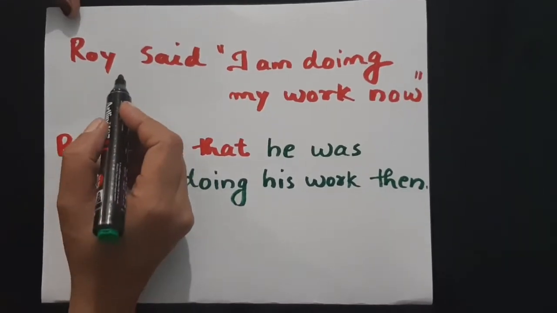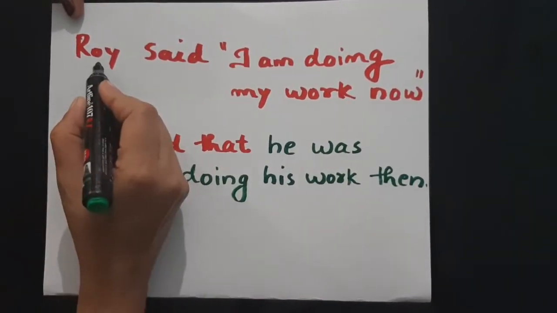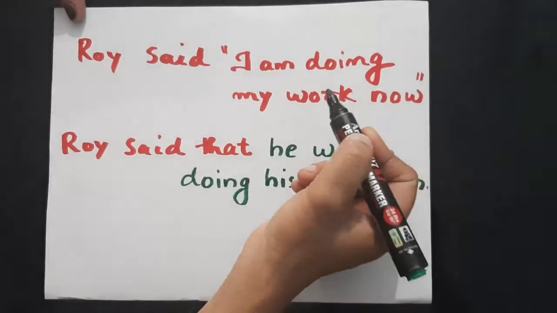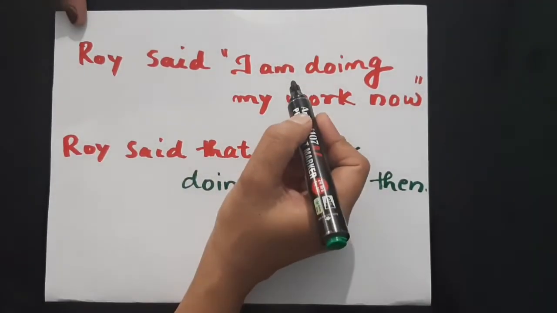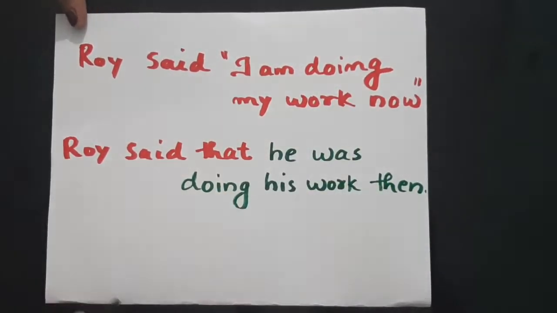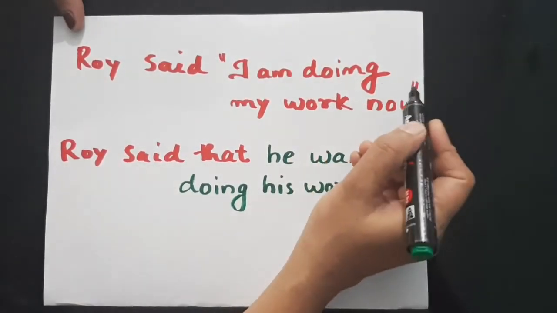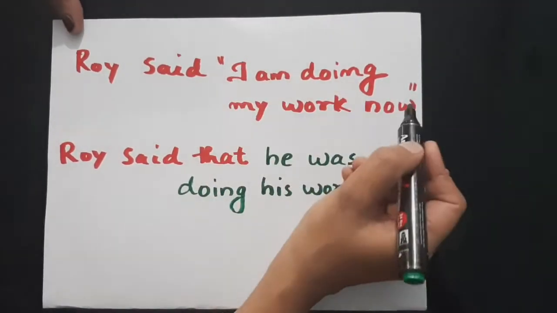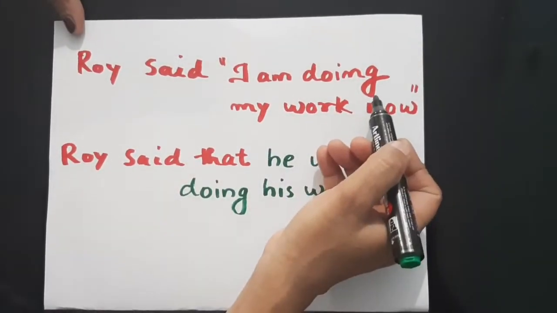Okay, first of all, let's have a glance at these two sentences. Roy said, "I'm doing my work now." This is indeed in direct speech. How can you identify that? The actual sentence is written within quotation marks, so this is direct speech.